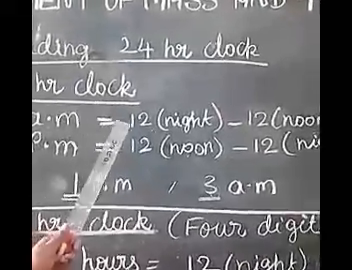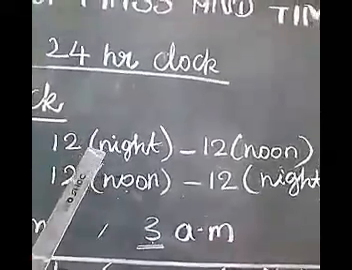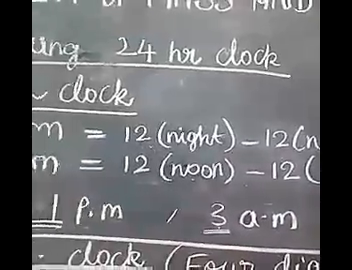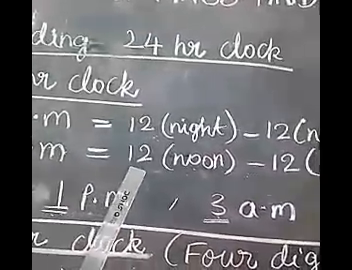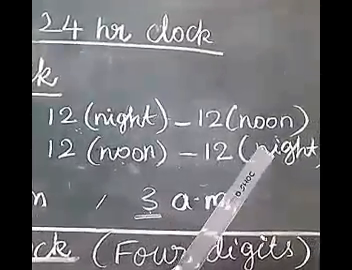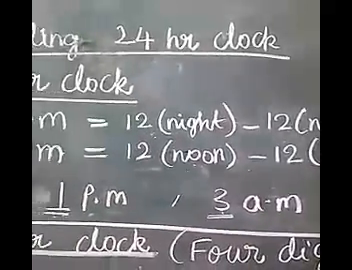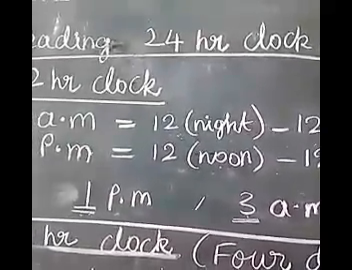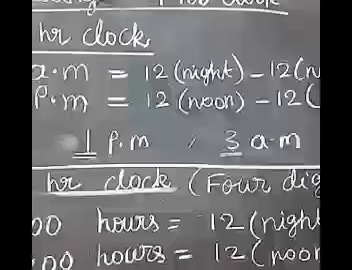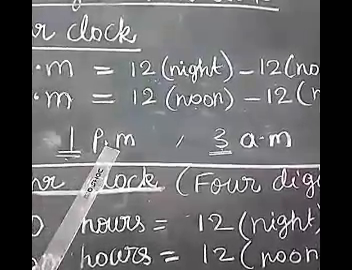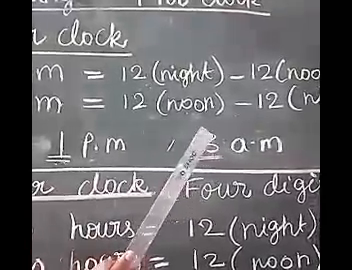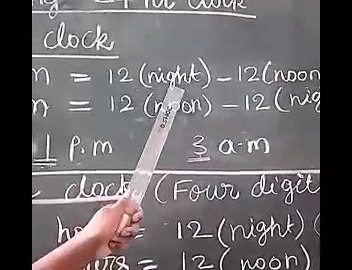In AM, the time from 12 at night to 12 at noon is given suffix AM. The time from 12 at noon to 12 at night is given suffix PM. So whenever you write the time in 12-hour clock, you should write the time with AM or PM. For example, 1 PM means after 12 at noon, and 3 AM means after 12 at night.